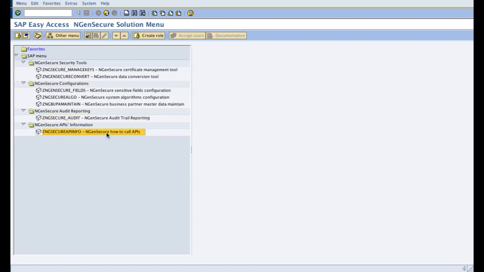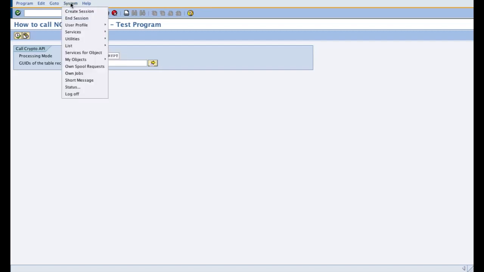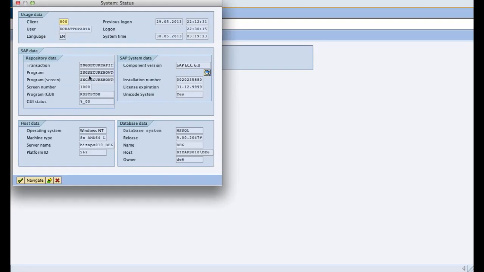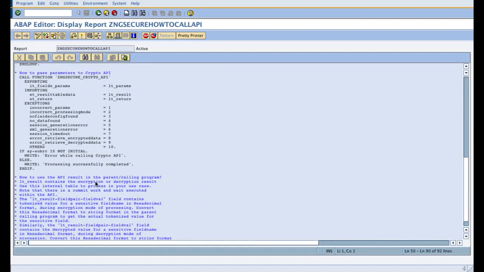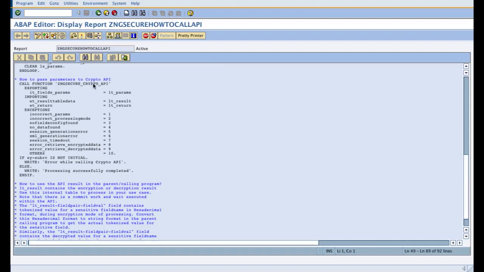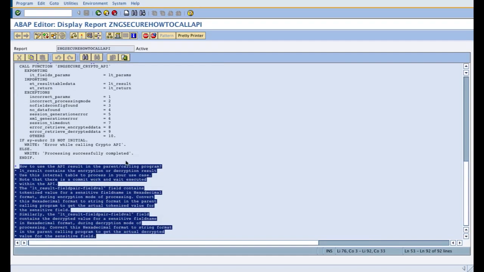Now for developers, there is a test program, and you have to go to system status and to the actual program to check the usage of the APIs being used. So this is the crypto API, and these are the instructions on how to use the API in your use case.